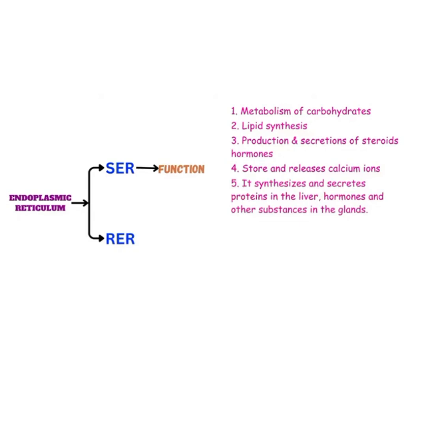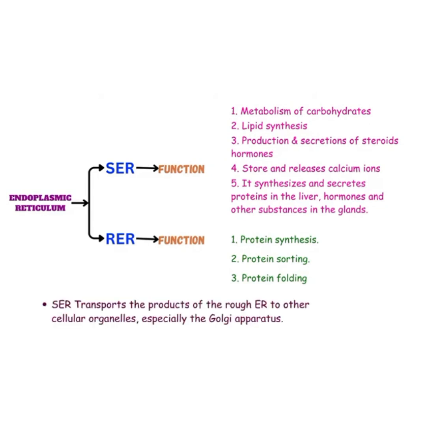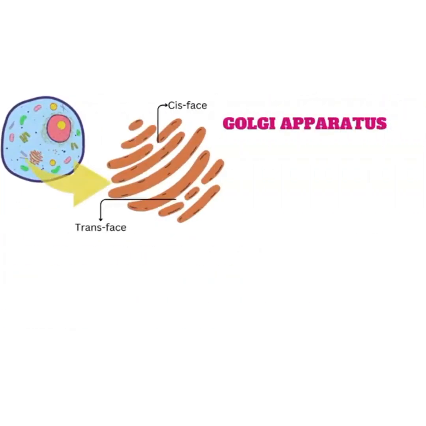It synthesizes and secretes proteins, hormones, and other substances in the liver and glands. Rough endoplasmic reticulum functions are protein synthesis, protein sorting, and protein folding. It transports the products of smooth endoplasmic reticulum to other cellular organelles.